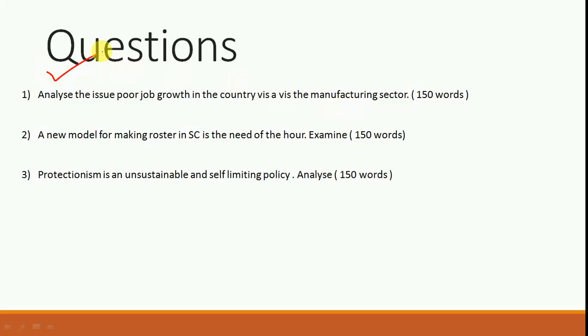Now coming to the questions based on today's discussion, I'm sure you shall be able to attempt these three questions. So I would suggest please attempt these questions within the word limit.